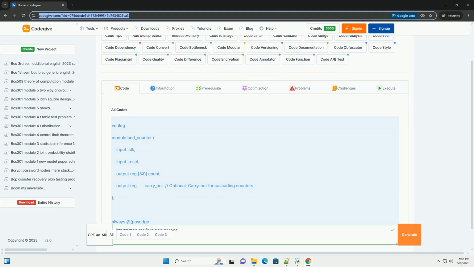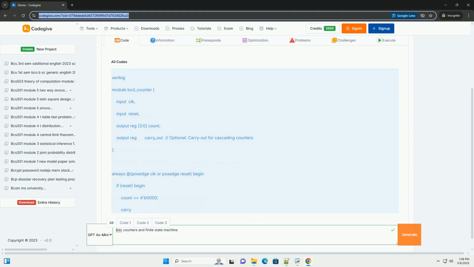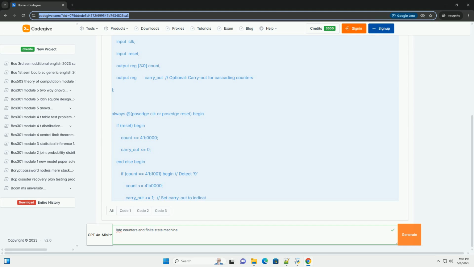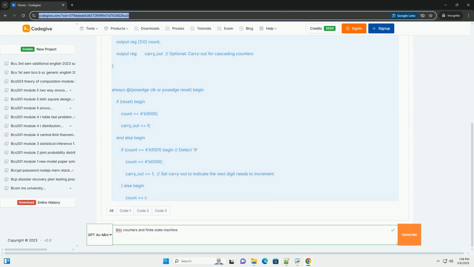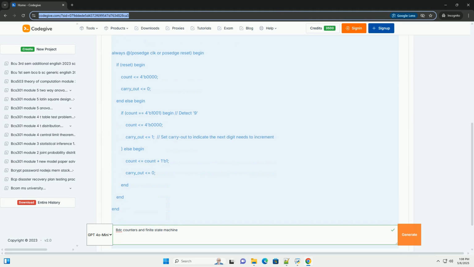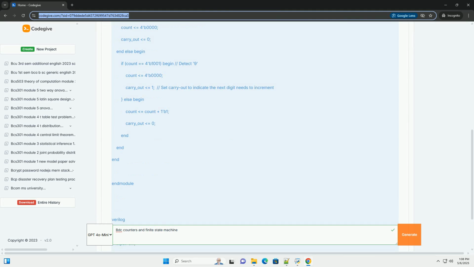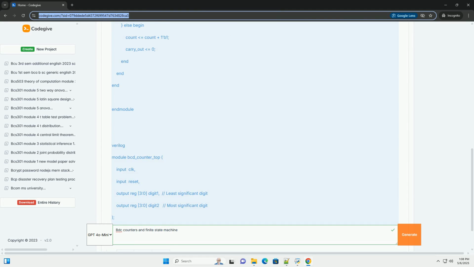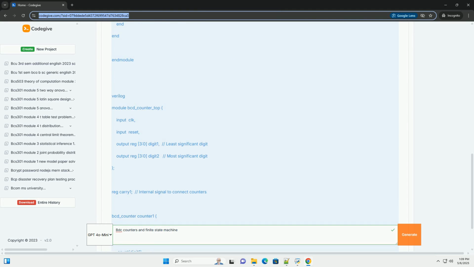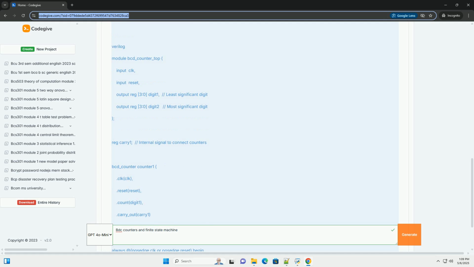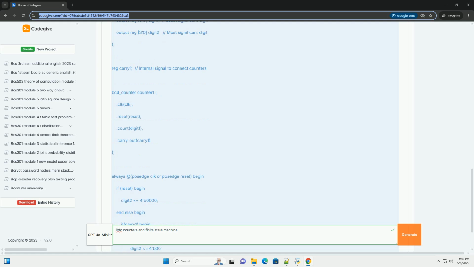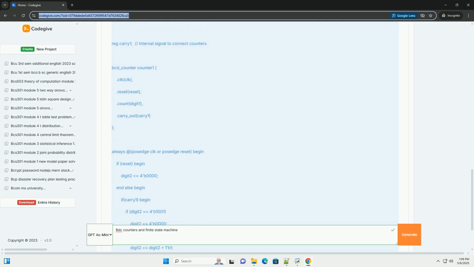OK, let's dive into BCD, binary coded decimal, counters and finite state machines, FSMs, with practical code examples. This will be a comprehensive guide, covering the theoretical background, design principles, and implementation using hardware description languages, HDLs, like Verilog. Part 1, BCD counters.